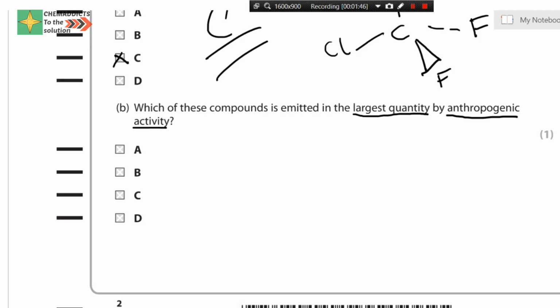The criteria for this compound is that it should be formed from anthropogenic activity, that is human activity, and it should be present in a large, bulk amount. Then it will qualify as the answer.